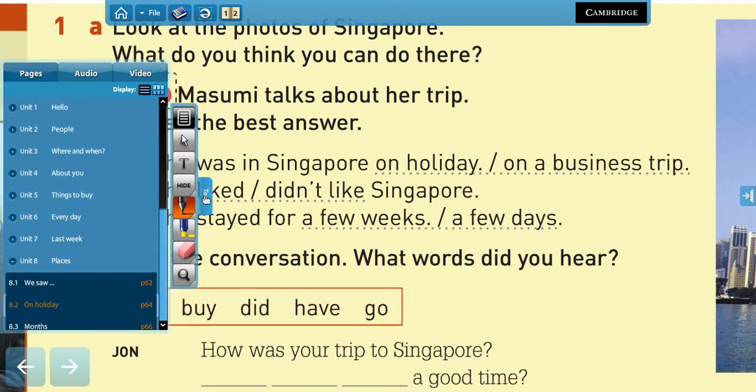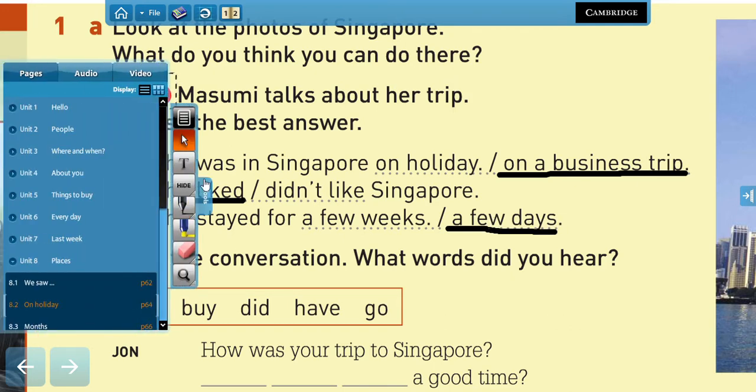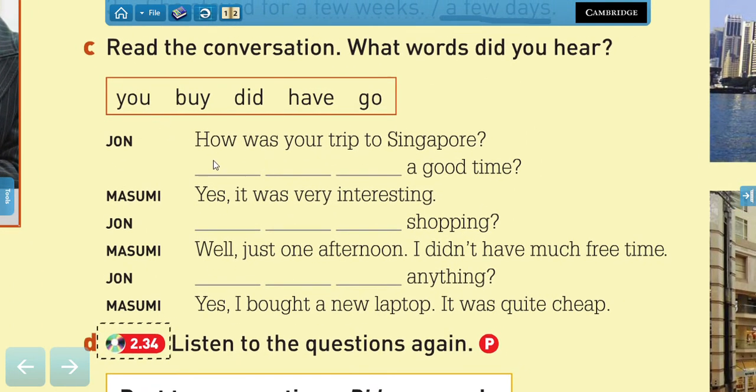Okay, so let's see. Number 1 says, she was in Singapore on holiday or on a business trip. We have a business trip, right? She said that she didn't have much free time. She liked or didn't like Singapore. She liked it. Very good. And she stayed for a few days. Only for a few days. Very good. Now, here we have some questions from the conversation. What I want you to do is to complete the questions with the correct verbs and auxiliaries.